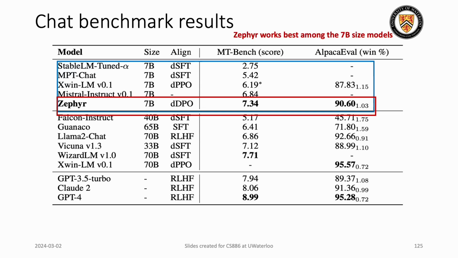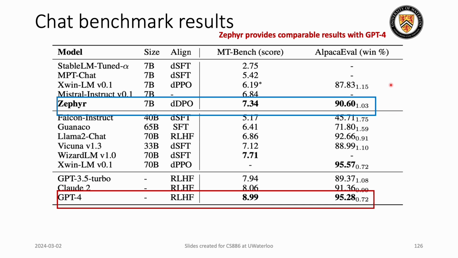So as we see here, for both the metrics, Zephyr outperforms the 7 billion size model category, and it provides the highest scores. Also, if we compare it with some of the higher size models, it is even outmatching them.